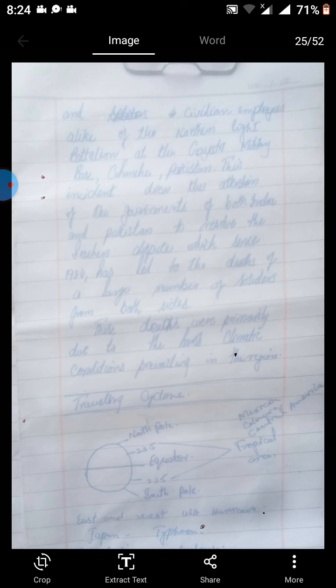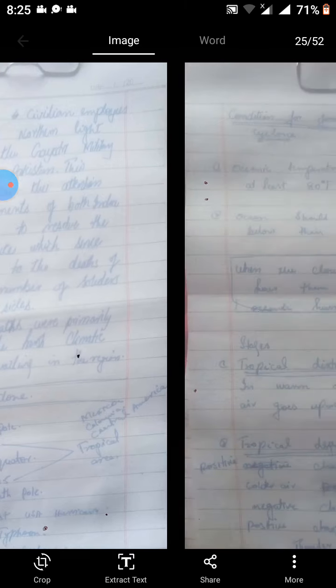And another question was, what type of avalanche was Gyari? Types of avalanche were also asked, so I have explained previously. Traveling cyclone. This is asked about the North Pole and South Pole, and tropical areas. East and West USA have hurricanes and Japan experiences typhoons.